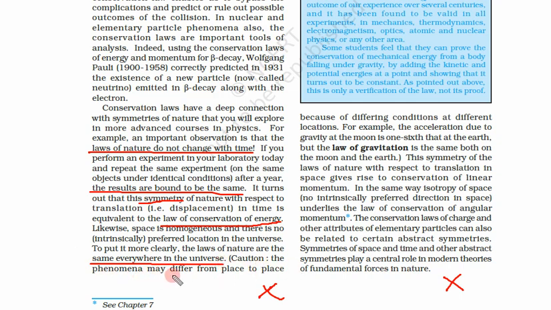Caution: the phenomena may differ from place to place because of differing conditions at different locations. So the only change comes because of the environment, the surroundings, or conditions being different at different locations. But if the conditions remain the same, the phenomena will remain the same. For example, the acceleration due to gravity on the moon is 1/6 of that on earth.